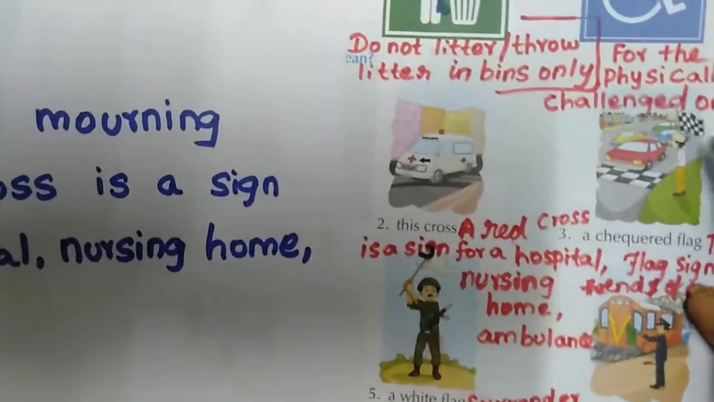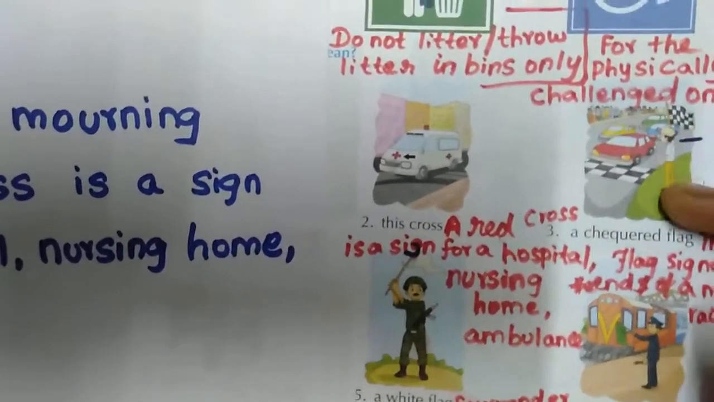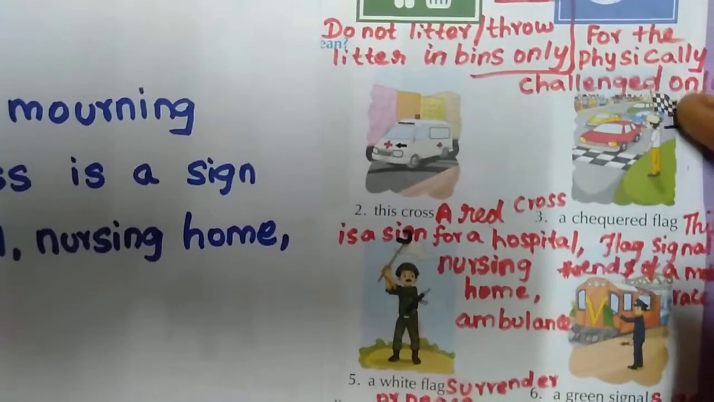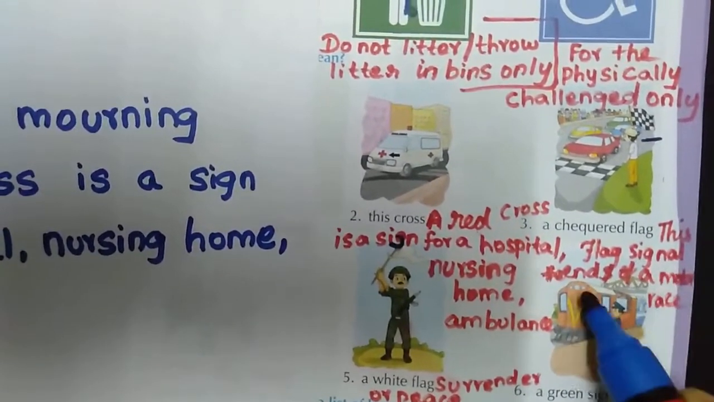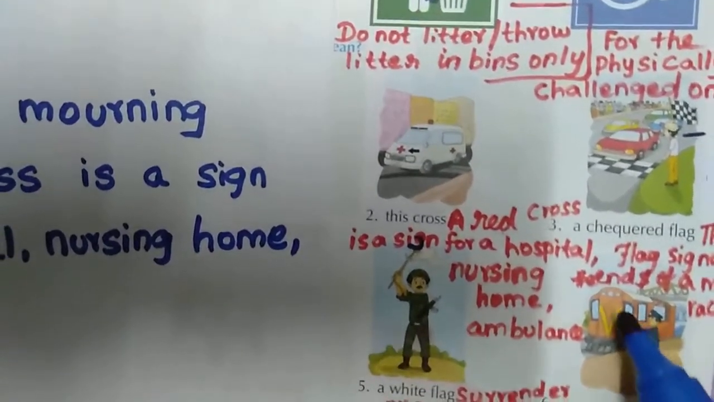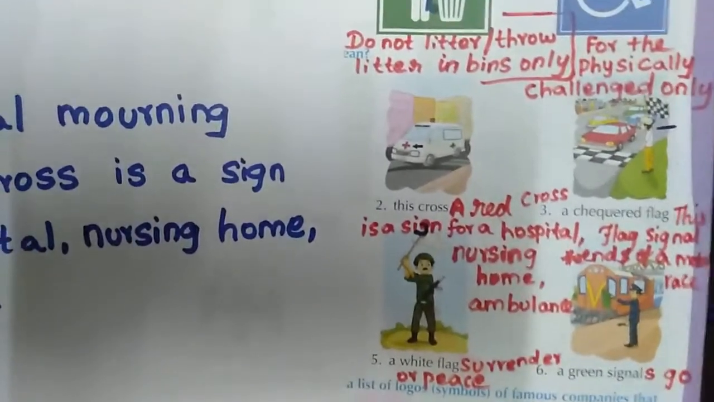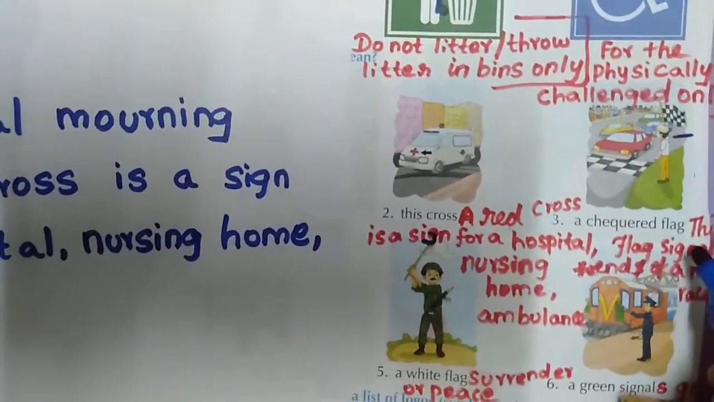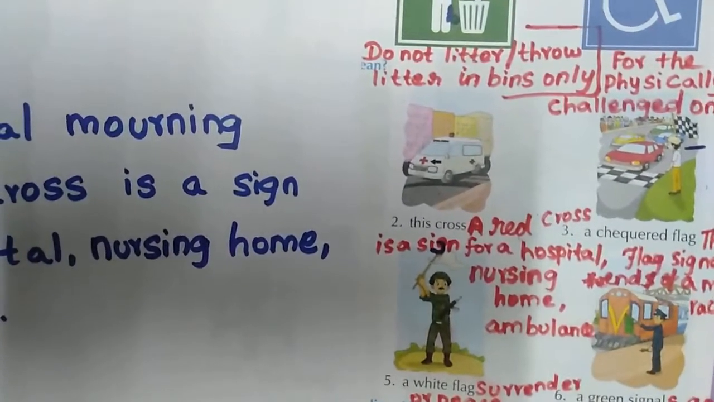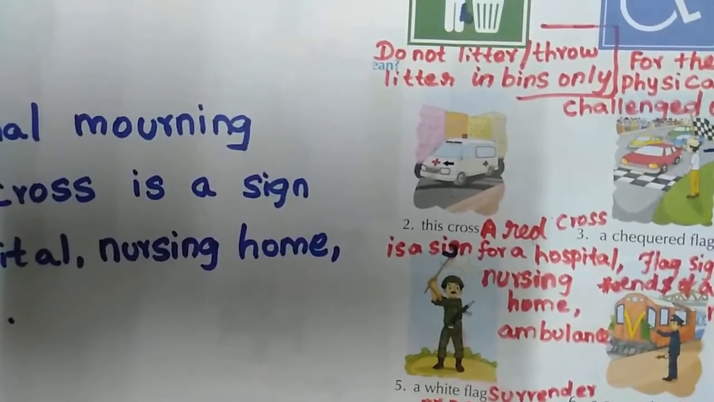See this, a flag is given. See here, a checked flag. Here a boy is keeping it. This flag signal represents what? The end of a motor race. See this picture, a motor race is going on. Right? So this flag signals the end of a motor race.